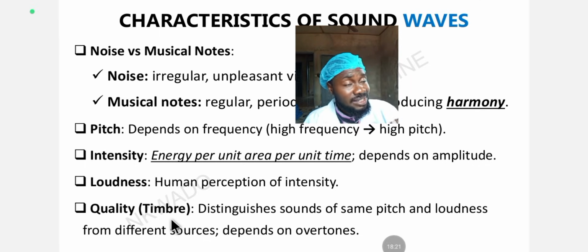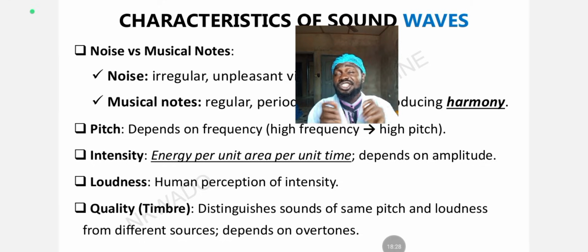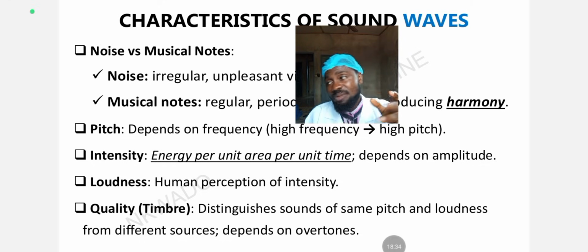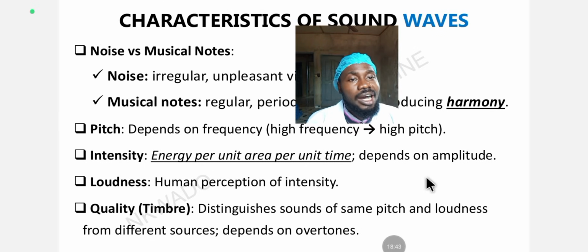If a glass gets broken now, for example, and a plastic cup falls on the ground, you can easily differentiate without seeing them that this sound was from a broken glass, and this sound was from maybe a plastic something that just fell, but that's not glass. This one is glass. So timbre, or the quality of sound, helps you distinguish, and it depends on overtone.